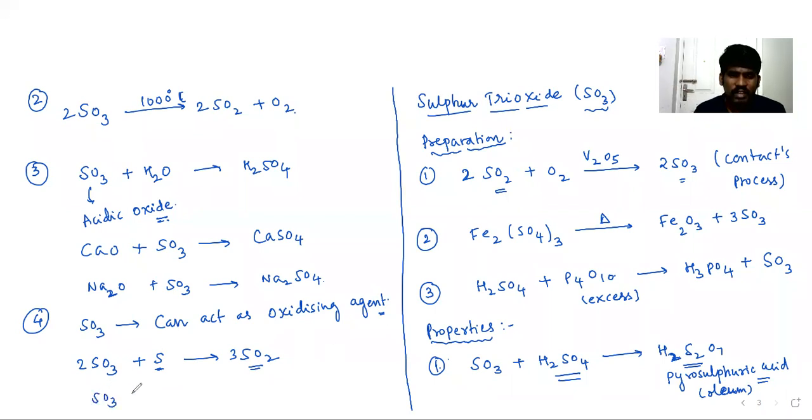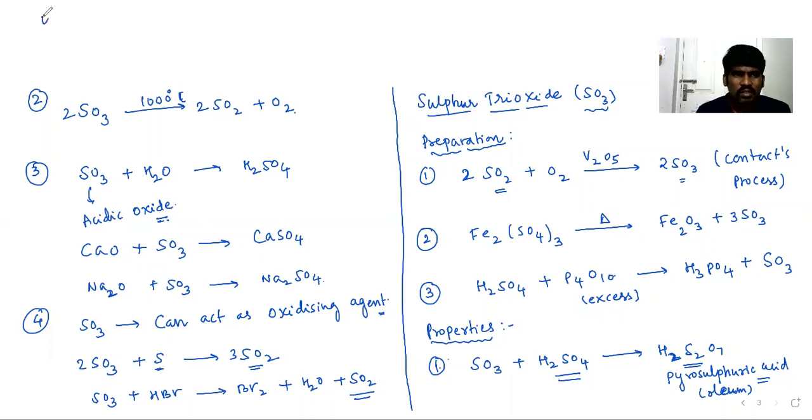In the same way, SO3 reacting with HBr, the bromide ion is oxidized to bromine, and you will get H2O, with SO3 changed to SO2. These are the major oxidizing reactions for SO3.